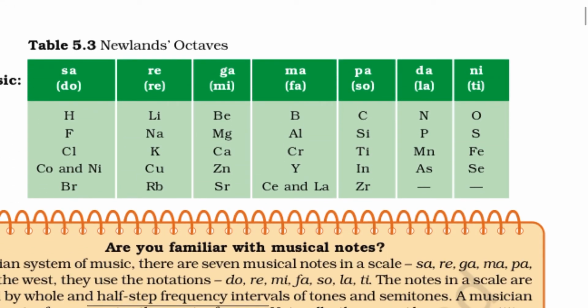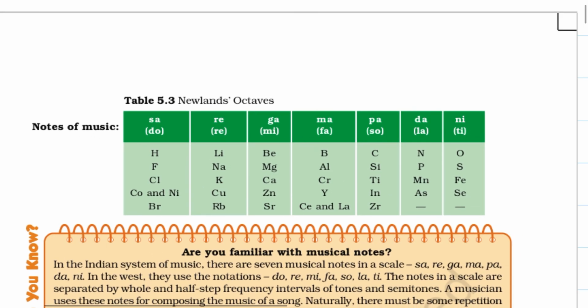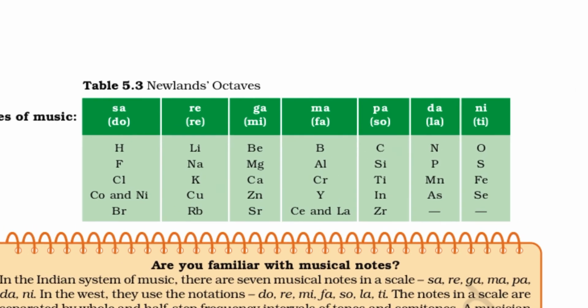Now you can observe here, the musical notes in Hindi are sa, re, ga, ma, pa, da, ni, and in English do, re, mi, fa, so, la, ti. So according to that, he grouped them as hydrogen, lithium, beryllium, boron, carbon, nitrogen and oxygen. Then you have fluorine, sodium, magnesium, aluminum, silicon, phosphorus, sulfur. So that way you can see how the groups were formed.